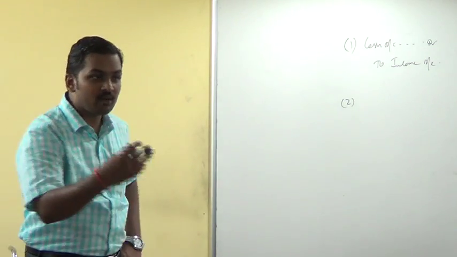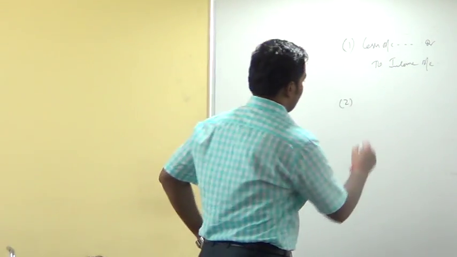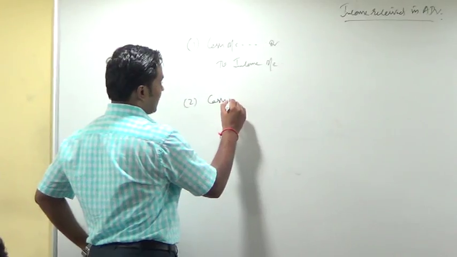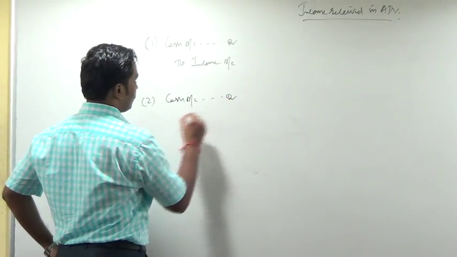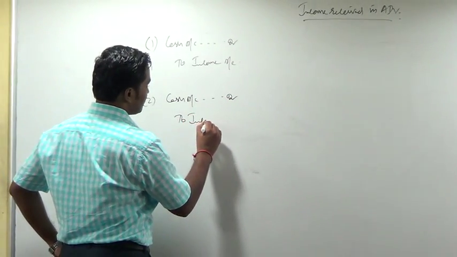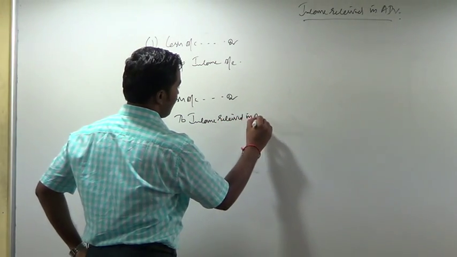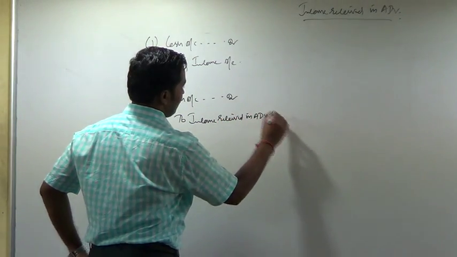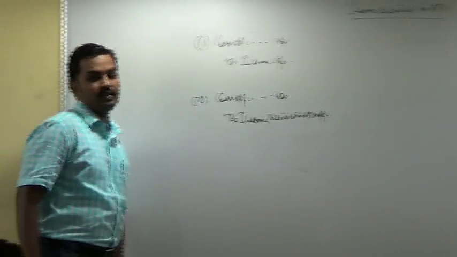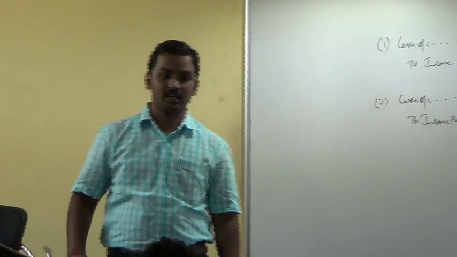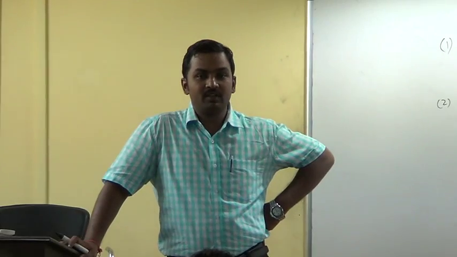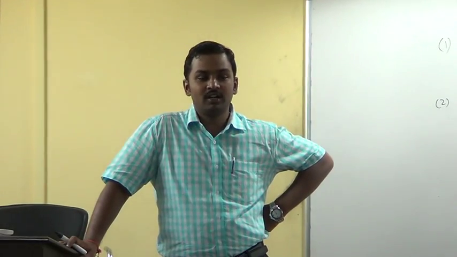you have received some income in advance. What is the entry you pass? You pass an entry like this: cash or bank account debit to income received in advance account, or unaccrued income account.